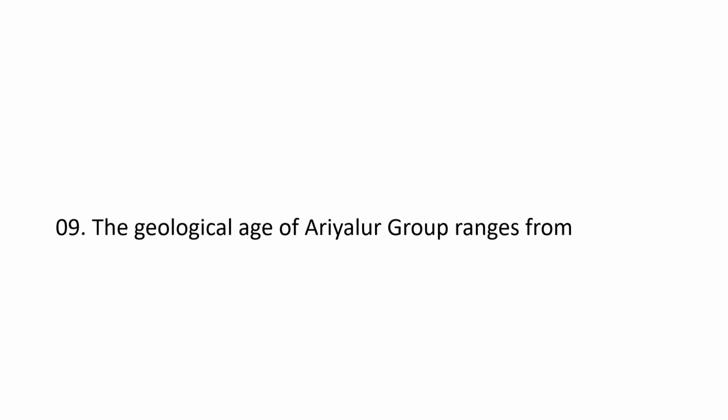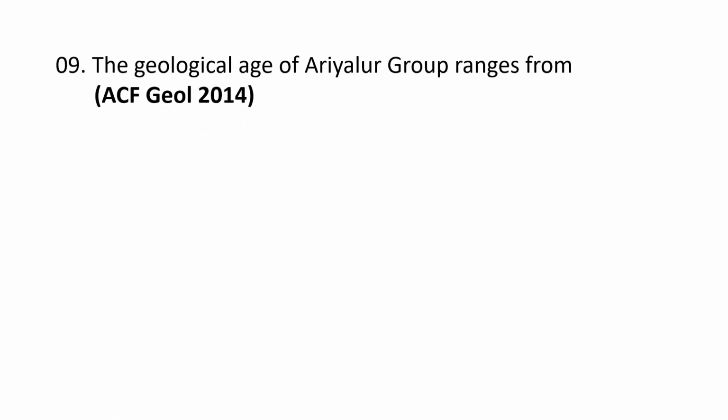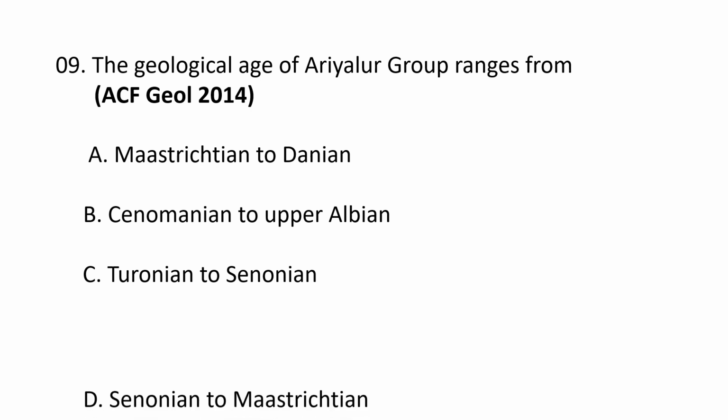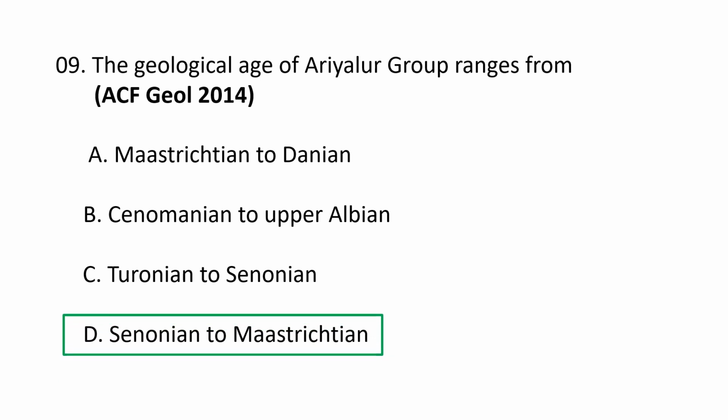Next question. The geological age of the Ariyalur group ranges from A. Maastrichtian to Danian, B. Cenomanian to Upper Albian, C. Turonian to Senonian, D. Senonian to Maastrichtian. So, the geological age of the Ariyalur group ranges from Senonian to Maastrichtian. So, D is the correct option. Next question.